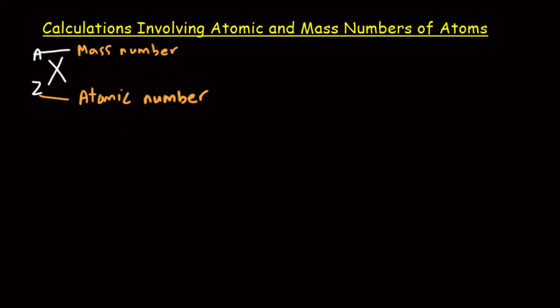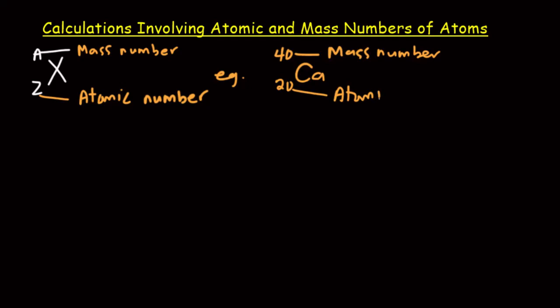So an example is, if I give you calcium-40, with 20, what it means is that 40 is the mass number. That is a superscript, and then the subscript, which is a 20, is the atomic number.